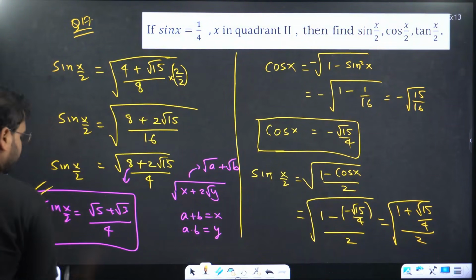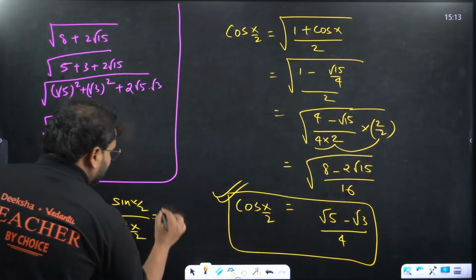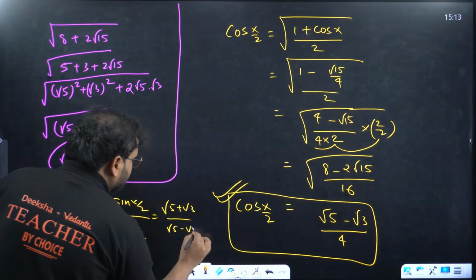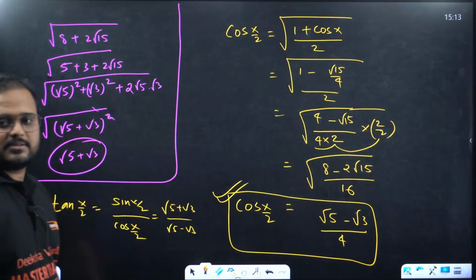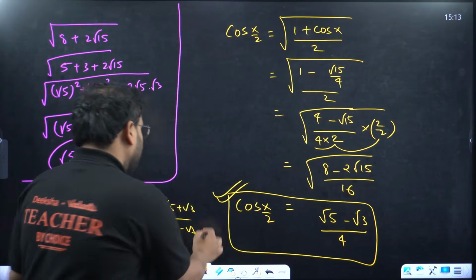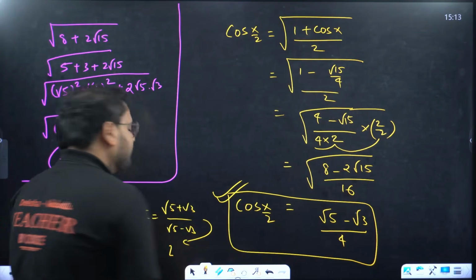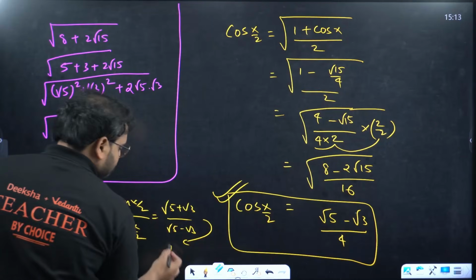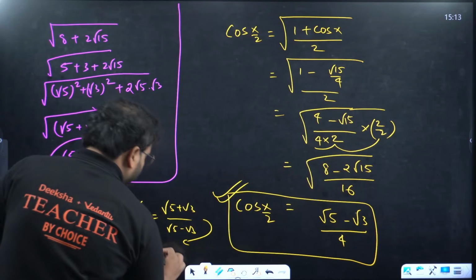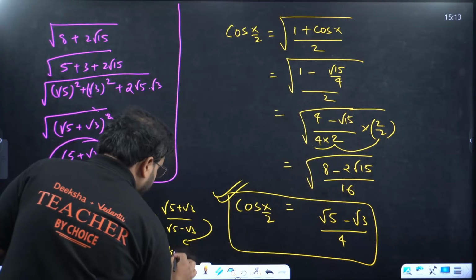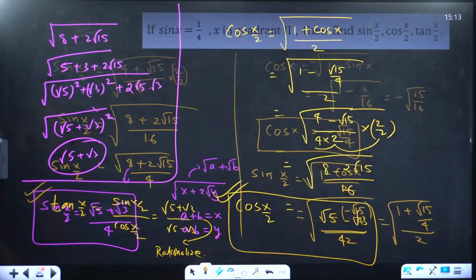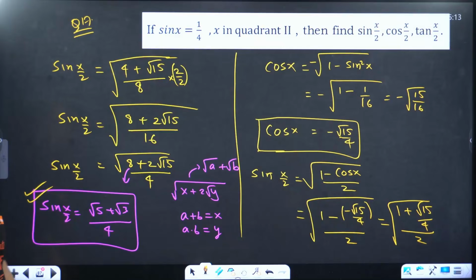This value, you'll have root 5 plus root 3 upon root 5 minus root 3. Rationalize it. You'll get the answer. Please rationalize it, and write the final answer. Okay, you have to rationalize over here. So this I'm leaving to you. Please have a look at the entire question.